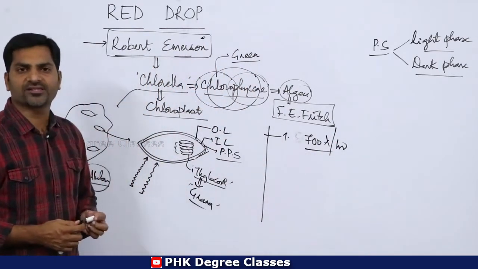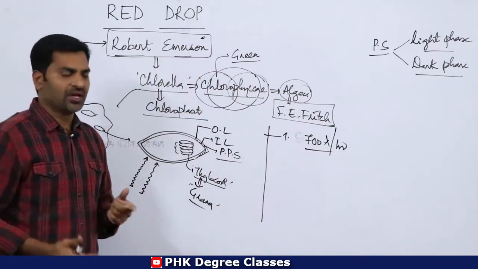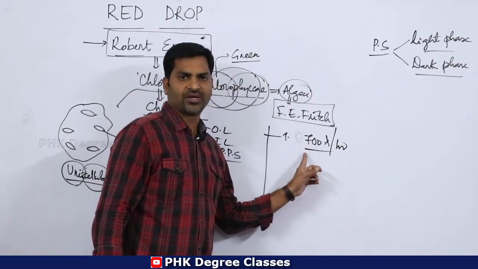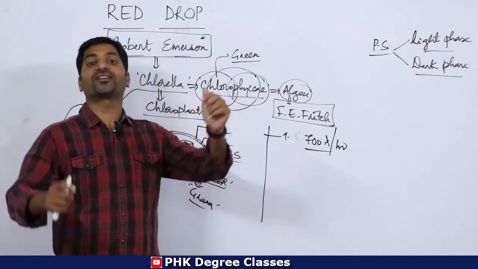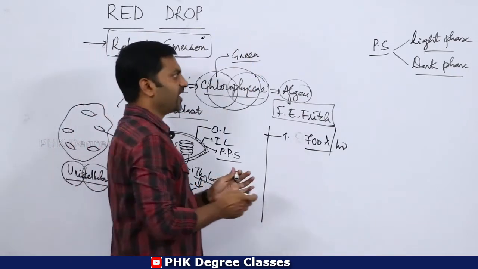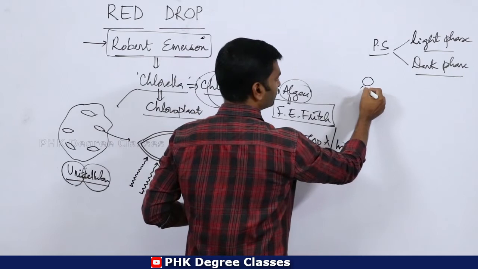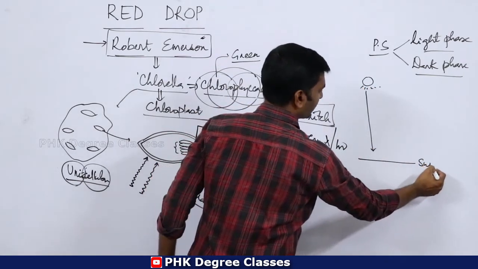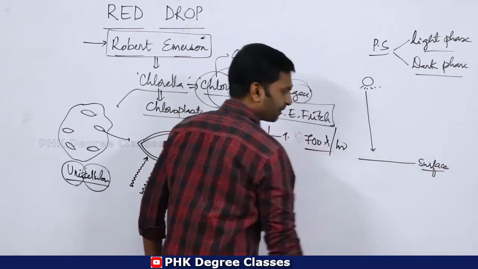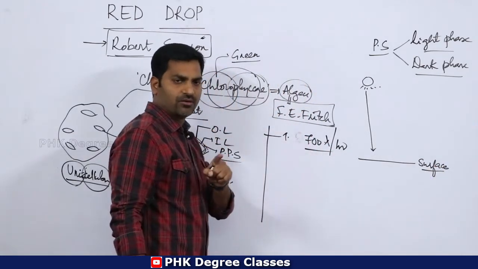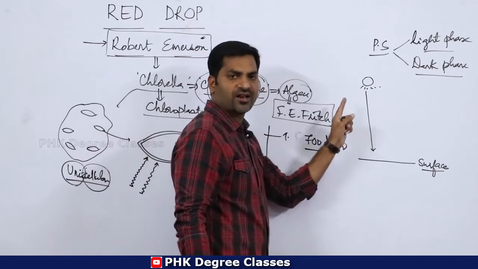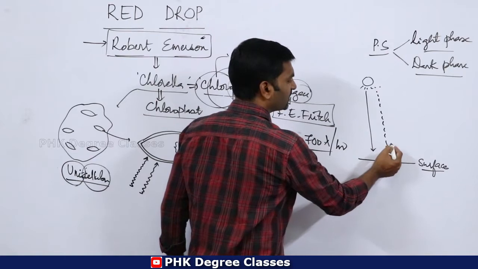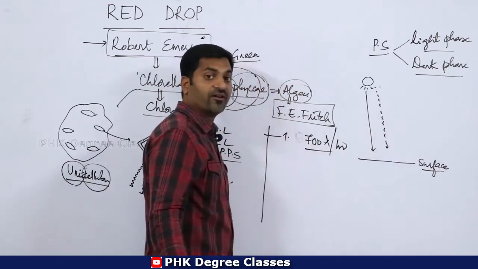So h nu indicates sunlight. The wavelength of this particular sunlight is 700. If you observe the electromagnetic spectrum, for example, this is the sun. Sunlight reaches the surface of the earth every day. This entire portion of sunlight coming from the sun has different kinds of wavelengths.